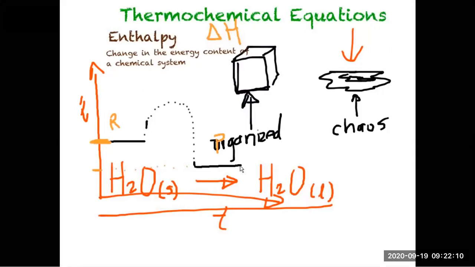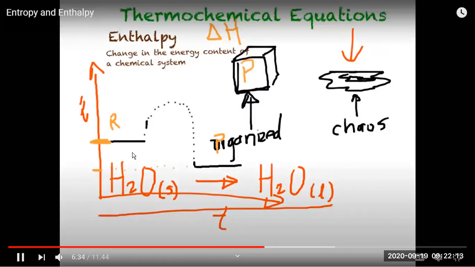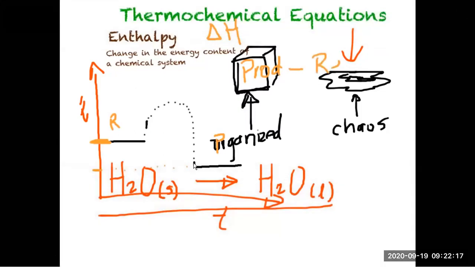So when we measure the difference in enthalpy, we can measure how much energy is produced or reduced, or how much work is done, and that way we can measure the efficiency or the heat exchange.